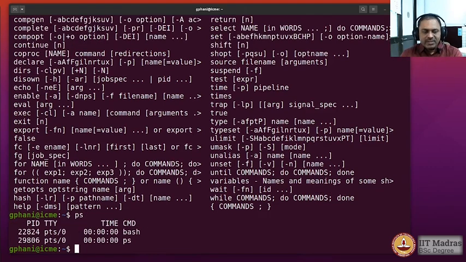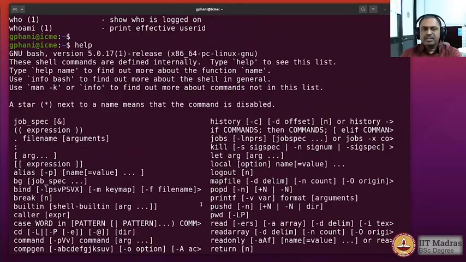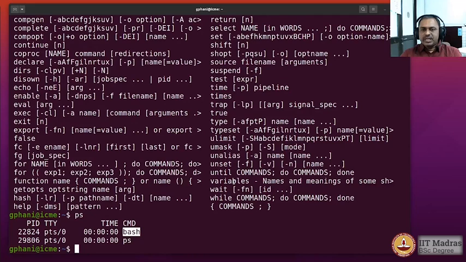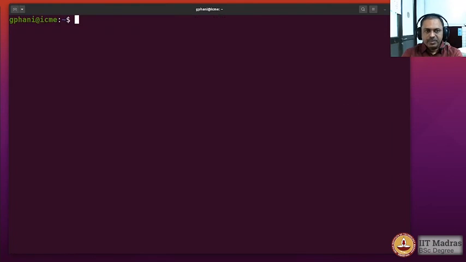Which shell are we running? So we are running bash shell. Okay, you can see here we are running bash shell, and the help command shows you what are all the special words that are used by the bash environment.